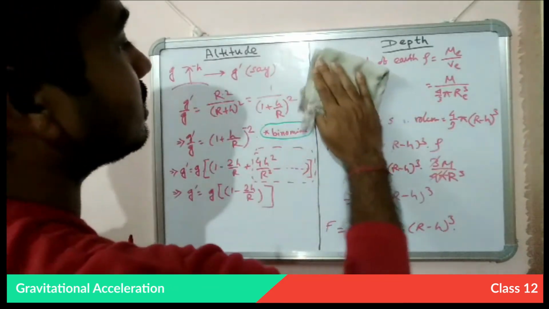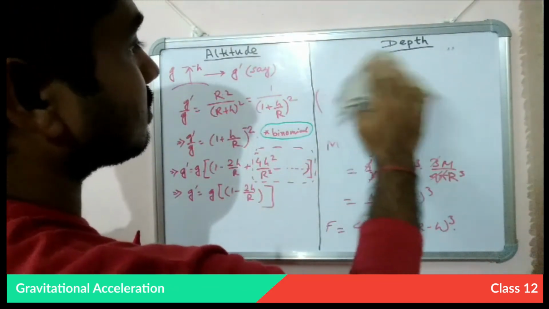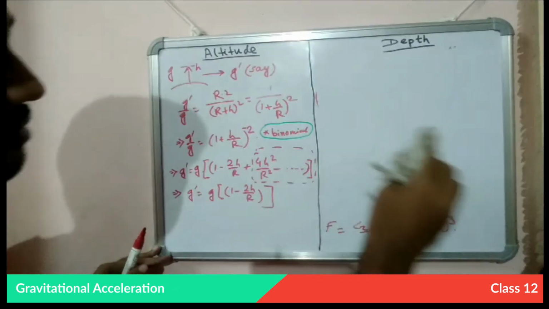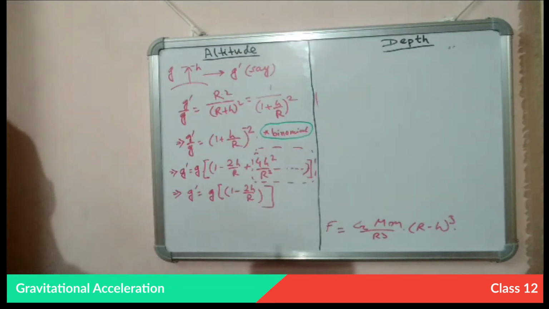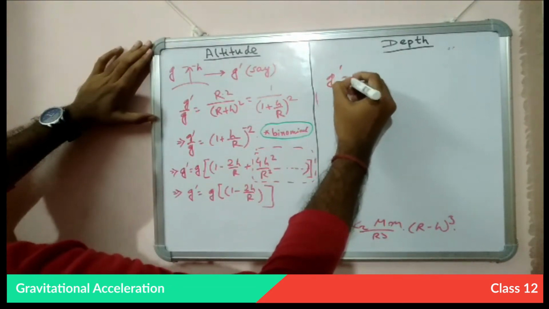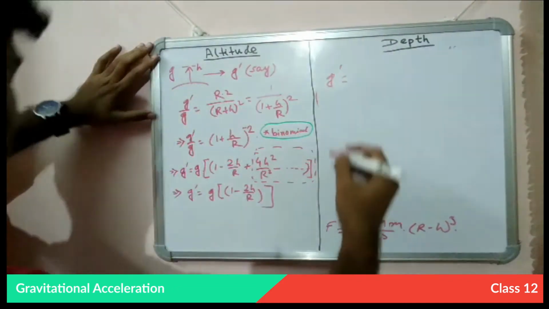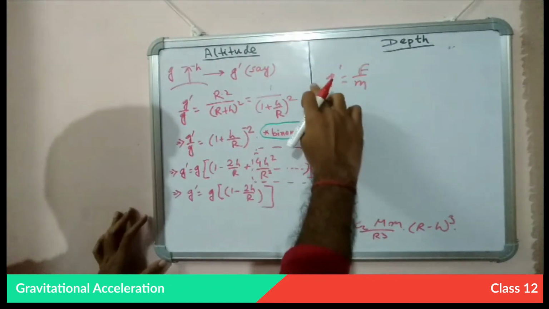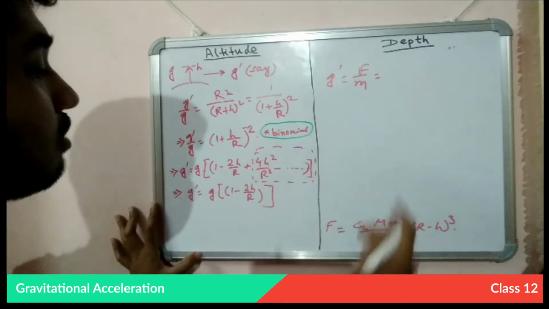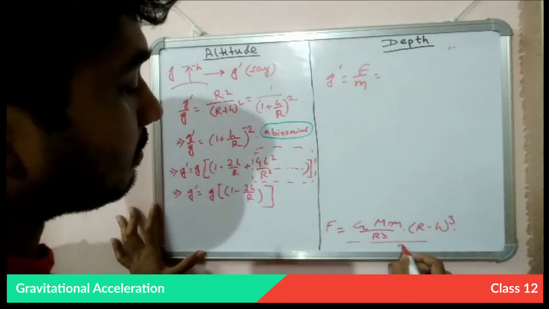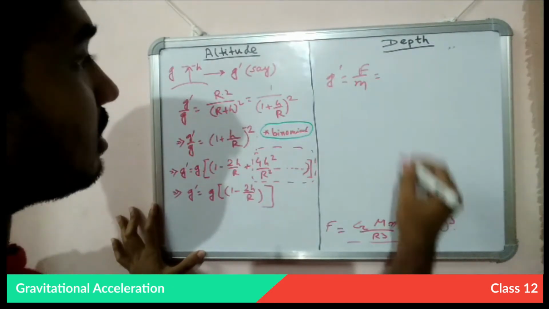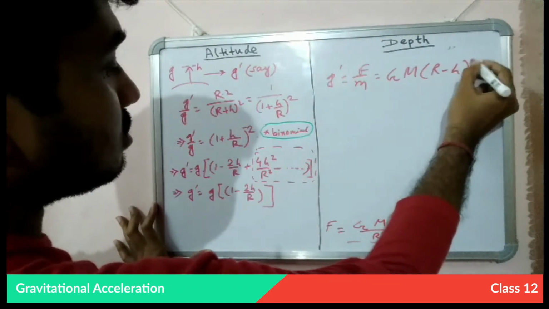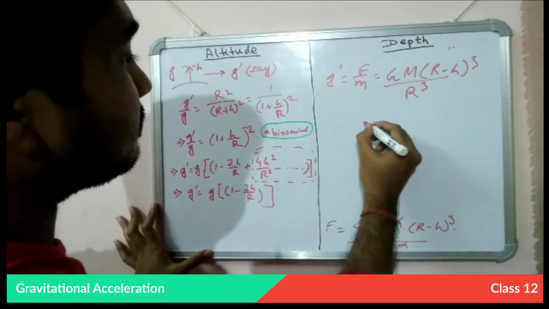So I am clearing this portion. Now the change in the gravitational acceleration will be F by m, that is the normal formula of gravitational acceleration. If we divide by m, this will cancel out, and this will become G M (R minus h) by R cube.